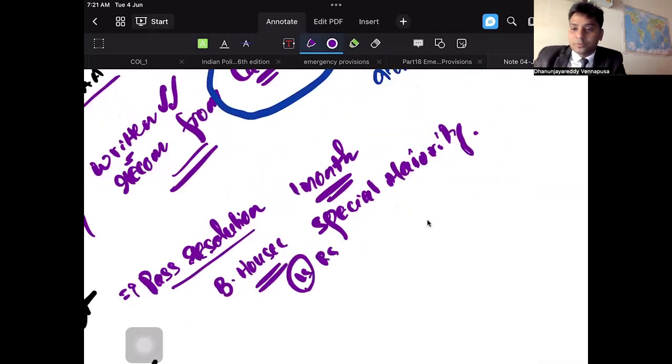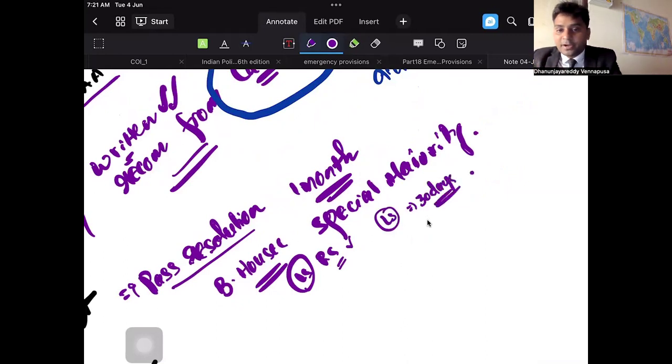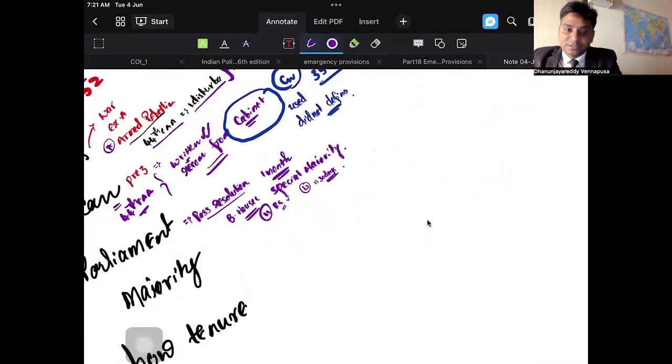What if Lok Sabha is not present at that point of time? Say Lok Sabha is dissolved. If Lok Sabha was dissolved at that point of time, then Rajya Sabha has to pass it. After Lok Sabha is constituted, within the next 30 days, they have to pass this resolution. So this is how Parliament has to pass it: within 1 month, with a special majority, both houses.